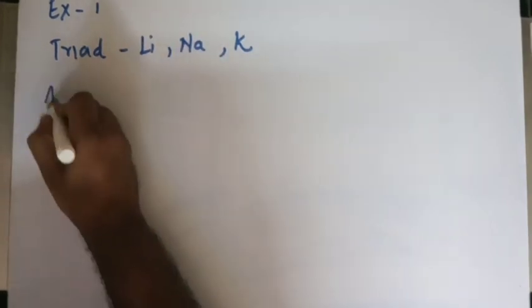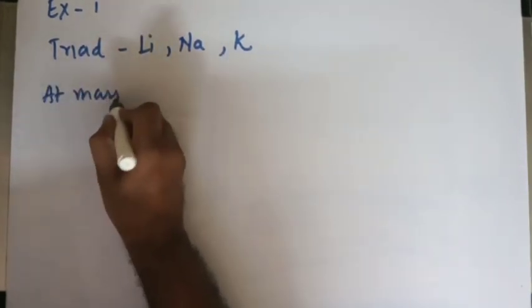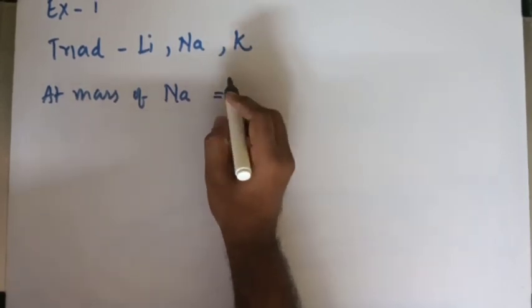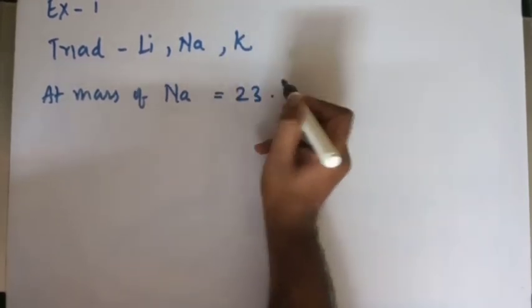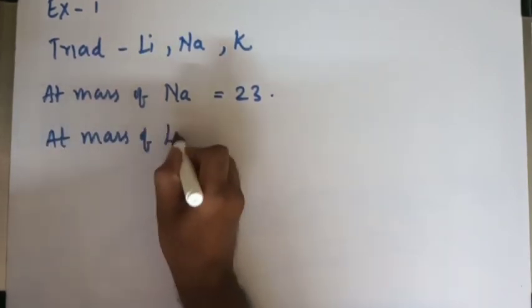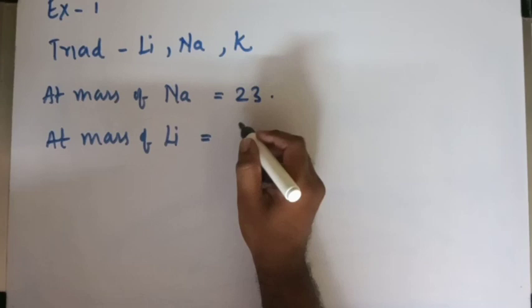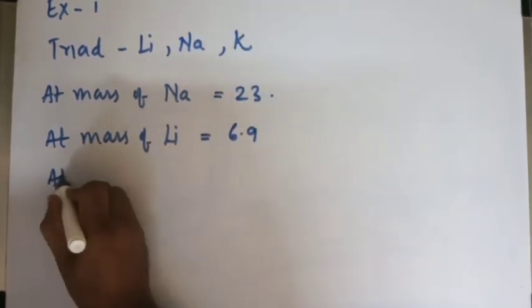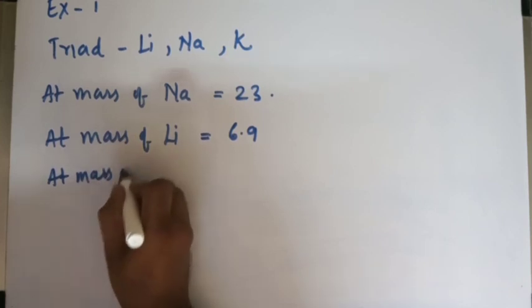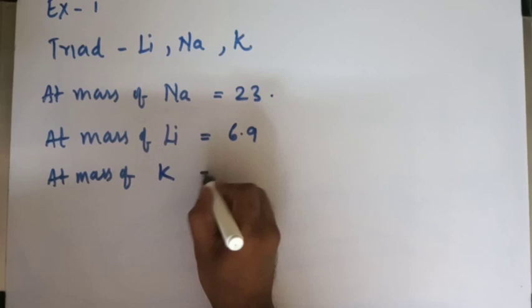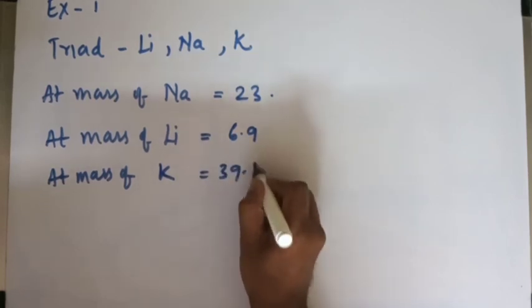Say the atomic mass of sodium, the middle element, is equal to 23. The atomic mass of lithium is 6.9, and the atomic mass of potassium is 39.1.